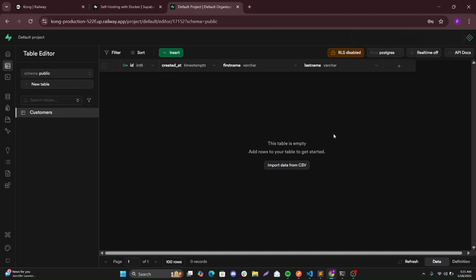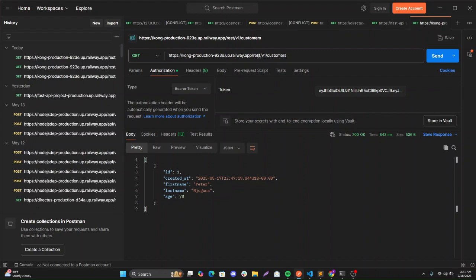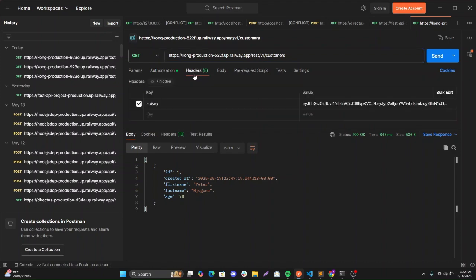We can test it. I just want to test this on Postman. So I'll copy. This is my base URL. I'm not using a frontend for now. So my base URL, you can see I'm deleting up to here. And then we have rest v1 and then customers. So you have to set the headers.